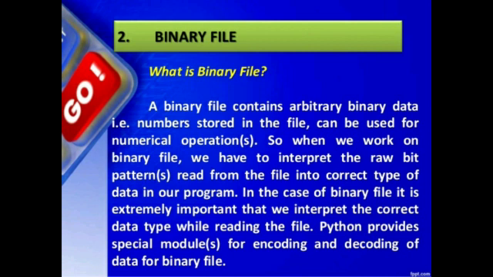In a text file, we store data in the form of ASCII code or Unicode. But in a binary file, what we write on the hard disk should be in the form of binary data.